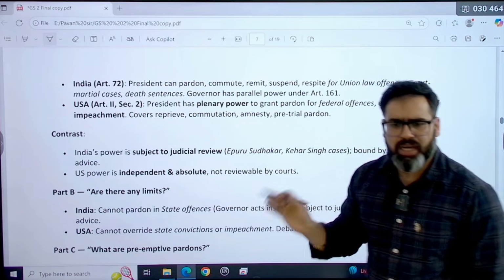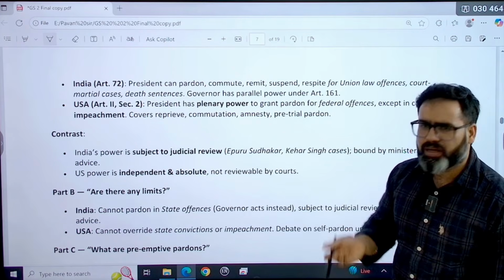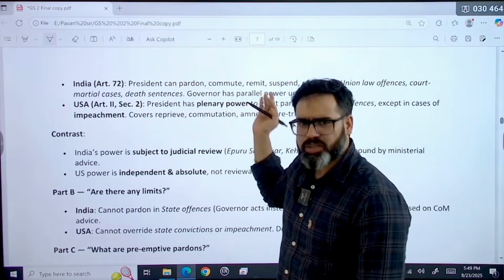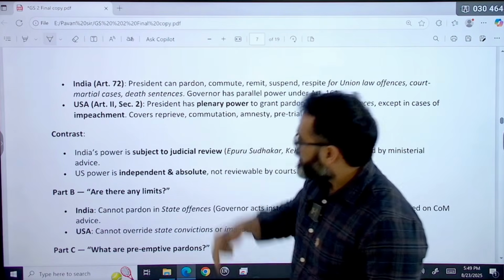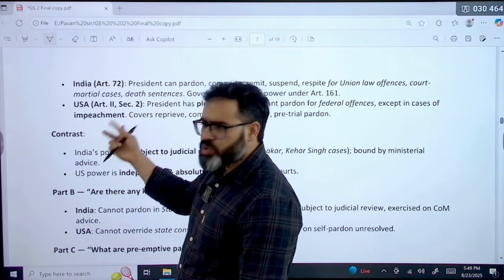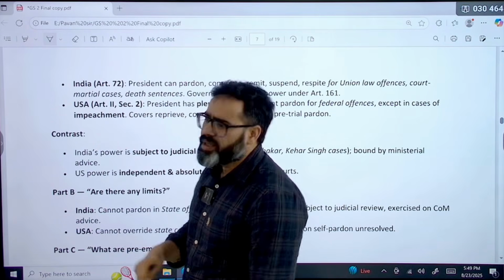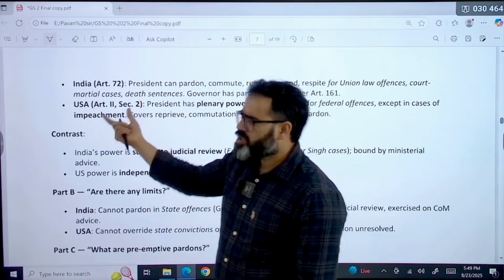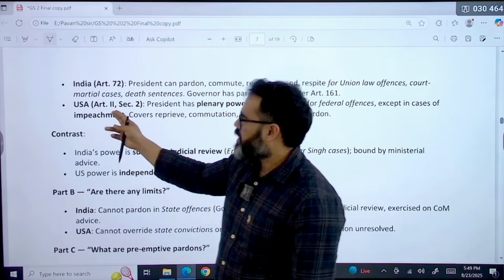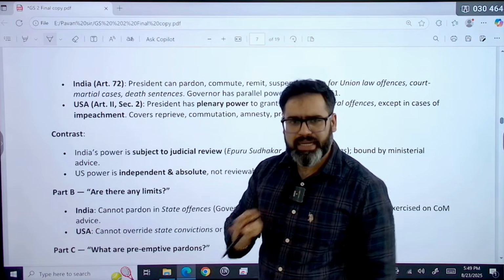If you have done the class notes properly and read Lakshmikant also, this is very easy, completely halwa type of content. In the USA, there is Article 2 Section 2. Again, if you remember these things, you can mention them in your answer. And if you are not able to remember, just leave it. It is not that important to mention Article 2 Section 2 in that much detail.